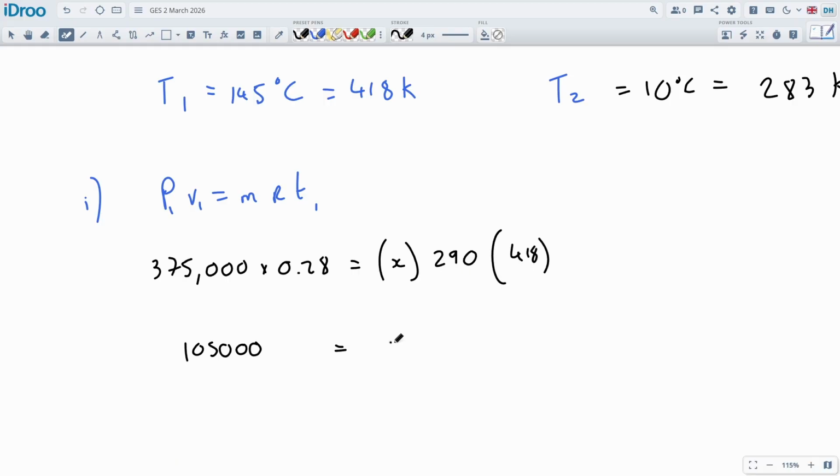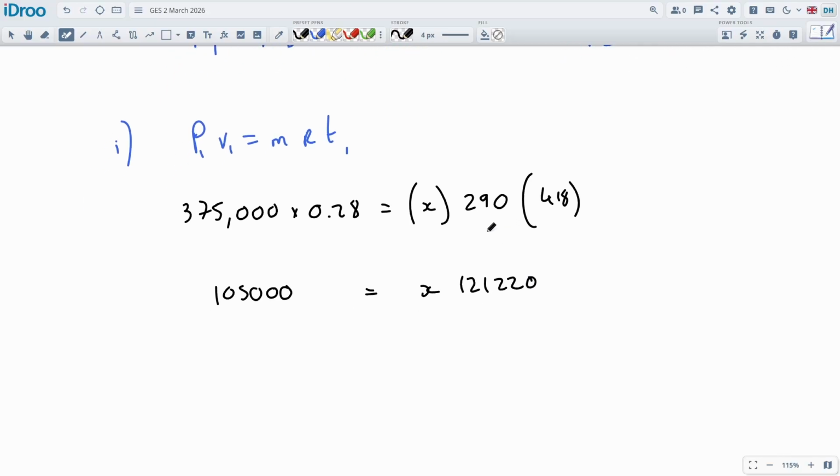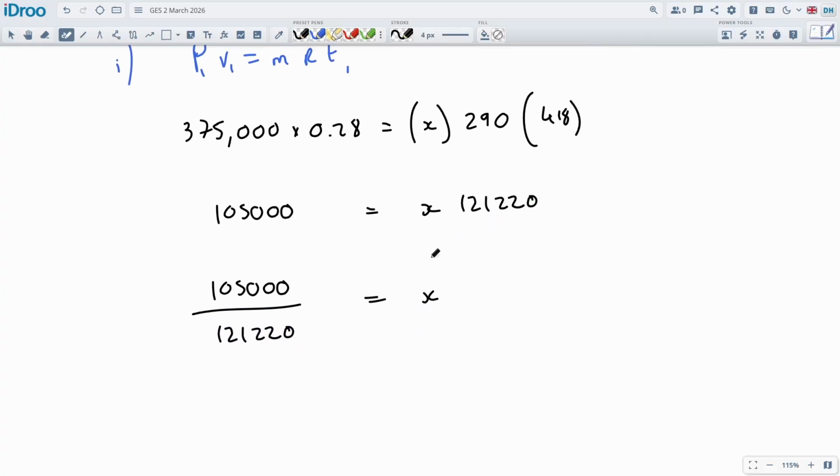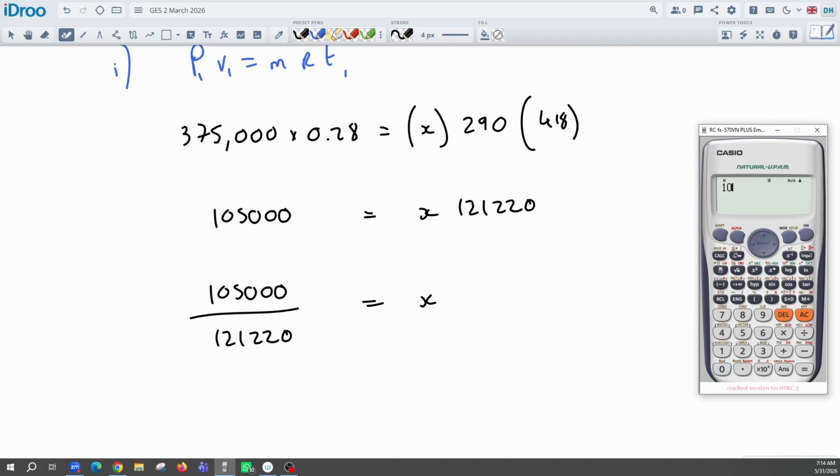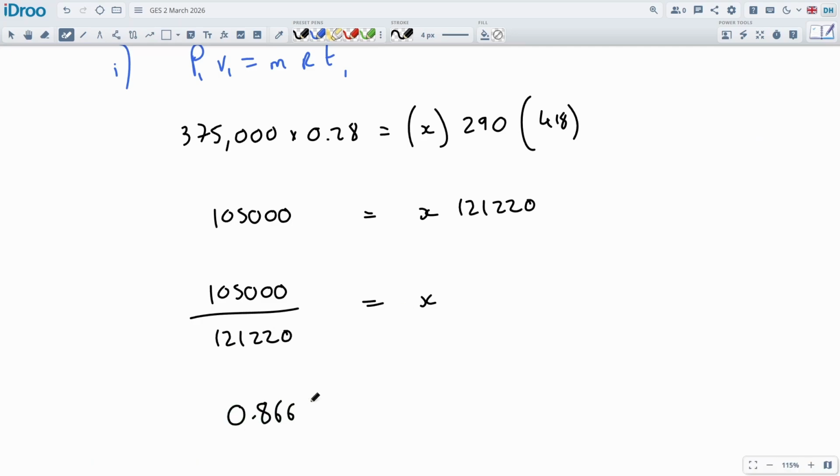Oh my goodness, I like the repeating numbers. Only 1,2,1,2,2,0. Okay, and we just divide it down on the other side to get our X by himself. This divided by this should equal our answer. 10,5,0,0,0 divided by 1,2,1,2,2,0 equals, and we get 0.866. 0.866 kilograms of gas.